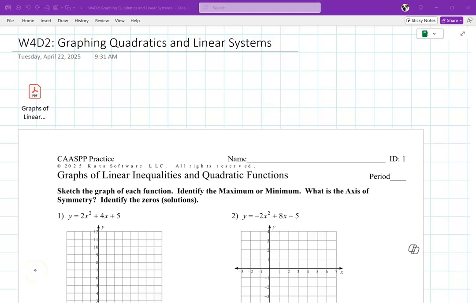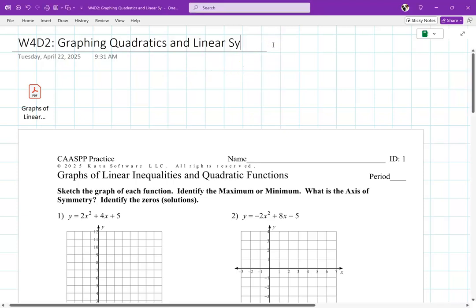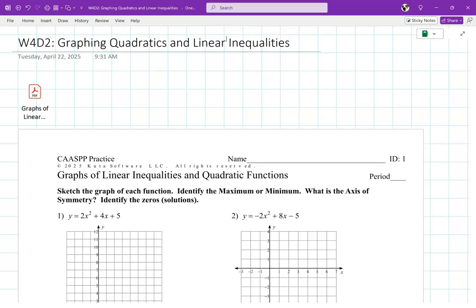All right, so this is week 4, day 2, quadratics and linear systems. We're going to be graphing them. Actually, they're linear inequalities. I should probably change that on the title. Let me go ahead and do that. Inequalities. Graphing less than, greater than, that type of stuff. But that's on the back side.